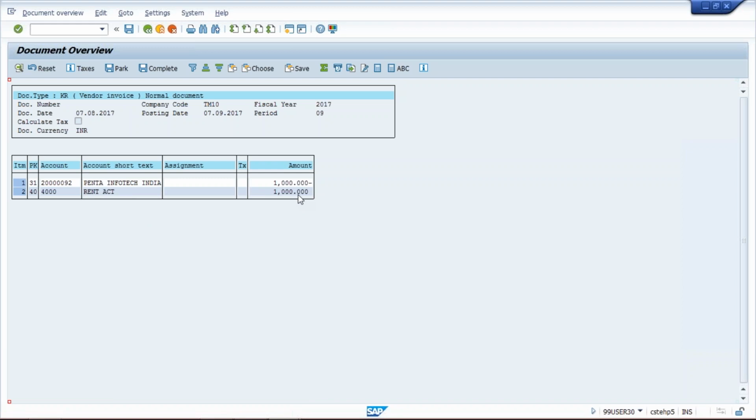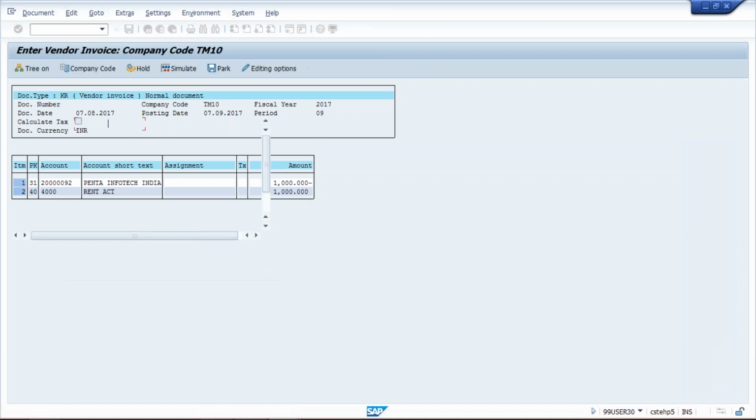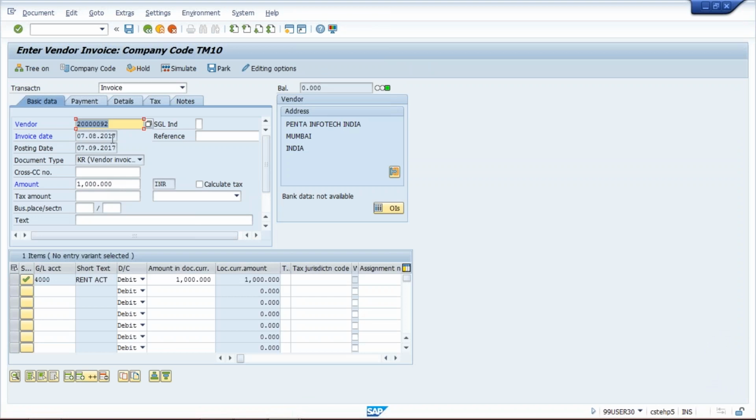Our vendor is getting credited and the expense GL is getting debited. Okay, click on back button. Here I have given a date which belongs to the previous month. Generally it should be 09. Anyway, I just have to show you guys how to post this.